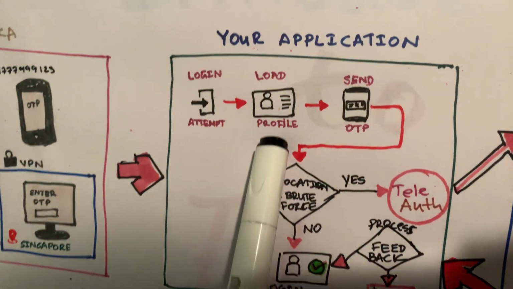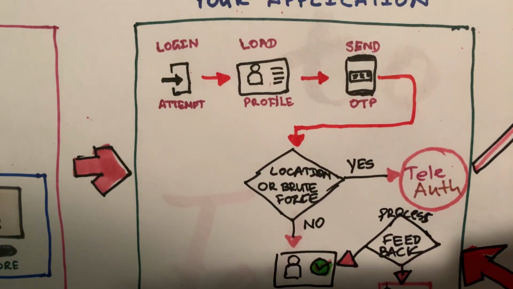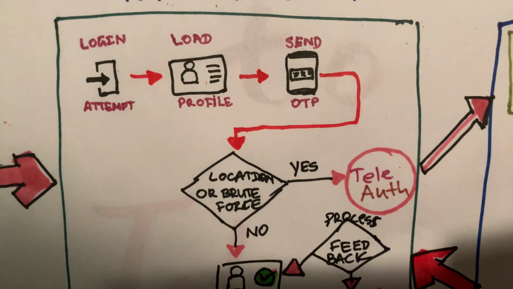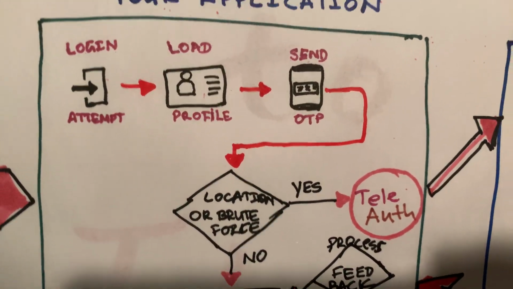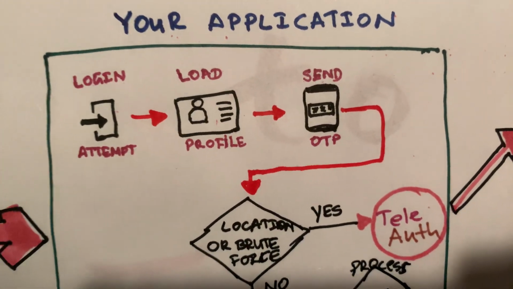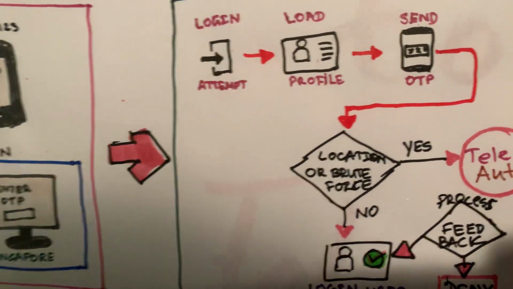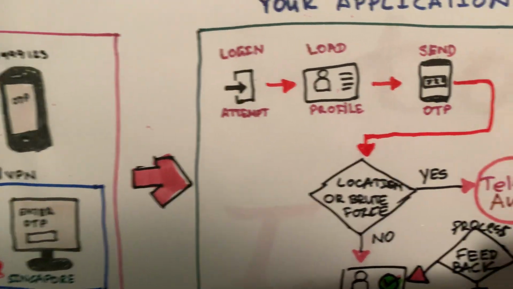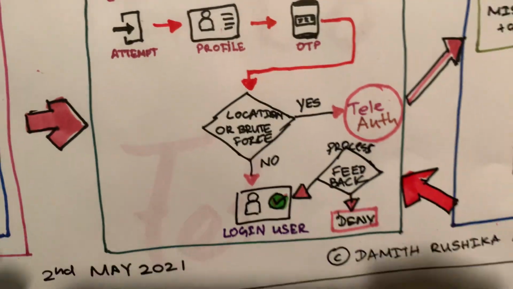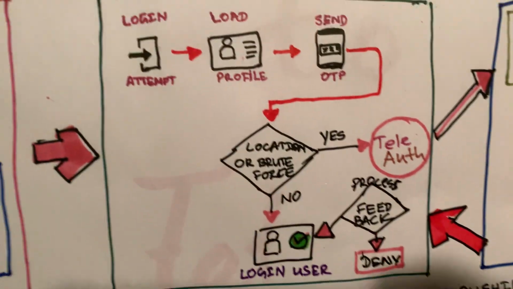The application loads the profile to verify the authentication details of a valid person. Then it sends an OTP to that person's mobile phone, and once the person enters the valid OTP, they are granted login to the application. So that is the basic flow.